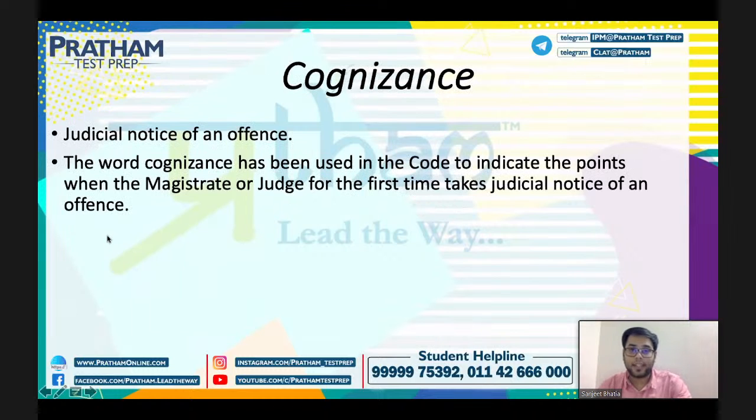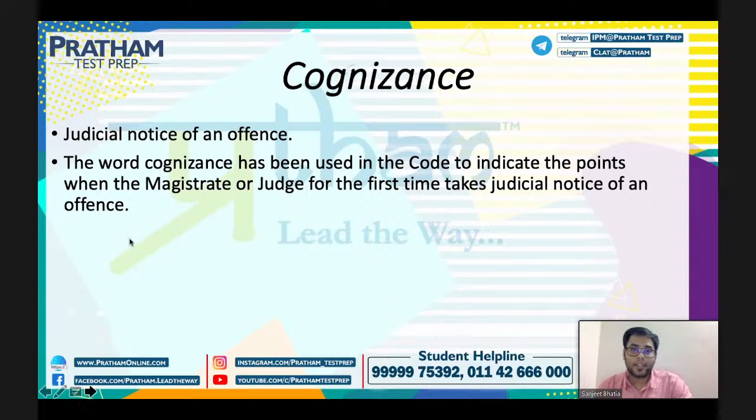Coming to the next part, that is cognizance. When there is a judicial notice of an offense that the judge has taken notice of, it comes before the magistrate, and the magistrate takes cognizance of the offense. That means he is registering or making a judicial notice of that offense, right? The word cognizance is used in court to indicate the point of time when the judge or the magistrate for the first time takes judicial notice of an offense. ठीक है जी, जब वो पहली बार judicial notice लिखते हैं उस offense का, तब उसको cognizance कहा जाता है, right? So that is how the term is defined.